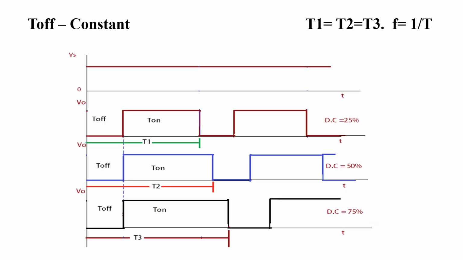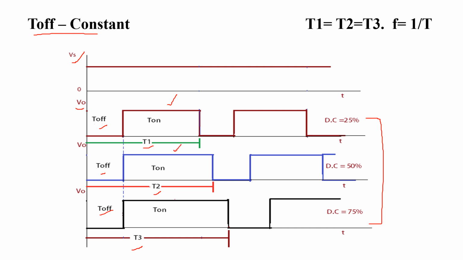Similarly, consider controlling the output voltage of chopper by using the variable frequency control method by making the off time of the chopper as constant. Here Vs is the input of the chopper and V0 is the output of the chopper. We are going to observe the output of the chopper for different duty cycles. In all the cases, we are going to make the off time of the chopper constant and we are going to vary the total time period of the chopper, that is T1, T2, T3. For each and every duty cycle, we are going to get the variable output voltage across the load.